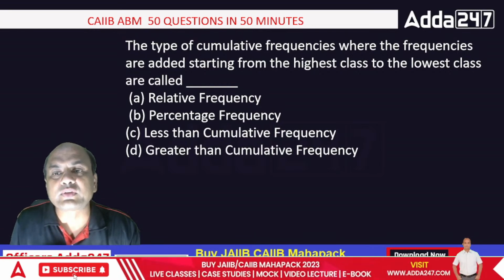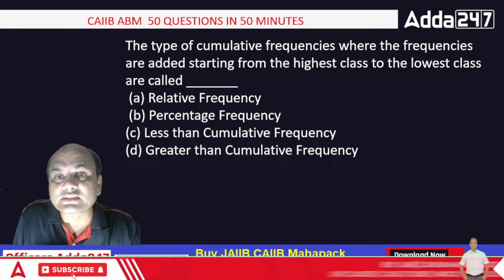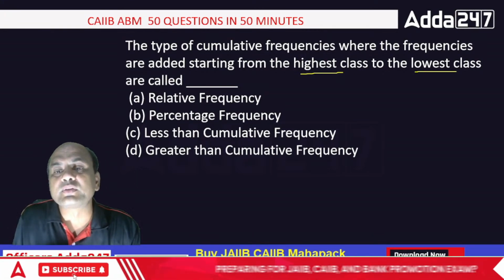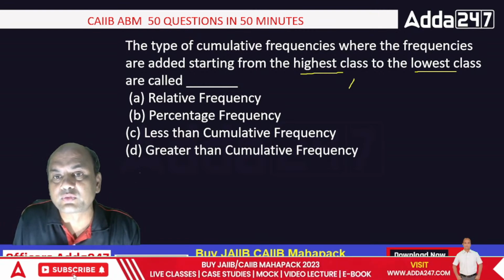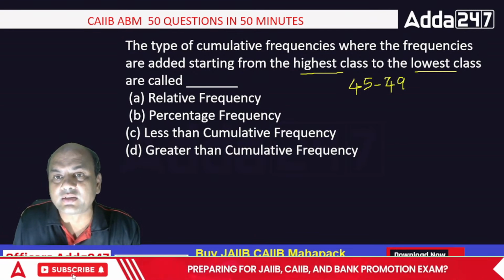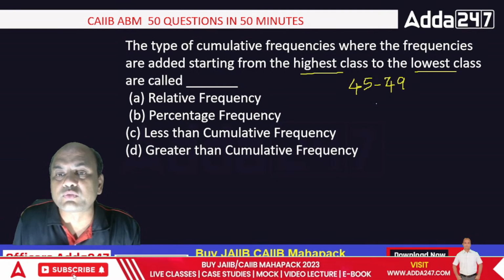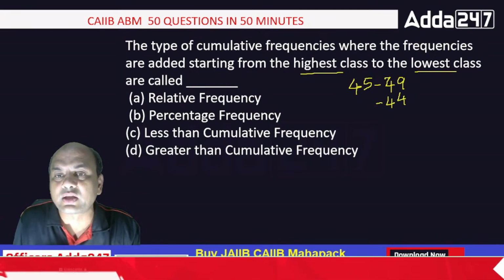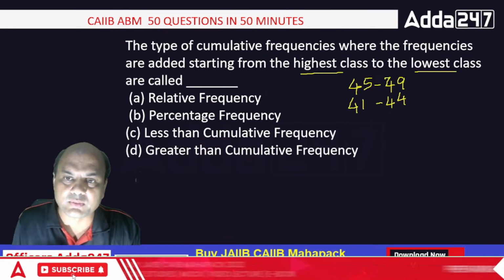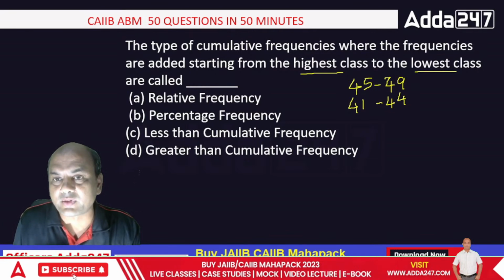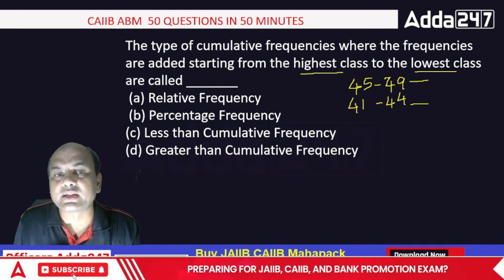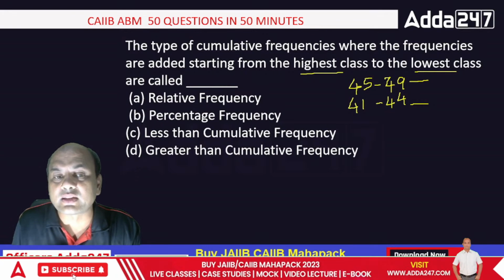The type of cumulative frequencies where frequencies are added starting from the highest class to the lowest class is known as what? Suppose I say 45 to 49, inclusive I am taking. Then just go below to 41 to 44, both included, 41, 42, 43, 44. Similarly over here, then I go on. So what am I doing? I am going from the highest part to the lowest part. And this is known as what? Less than or greater than?